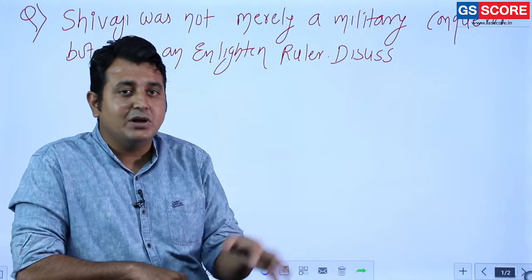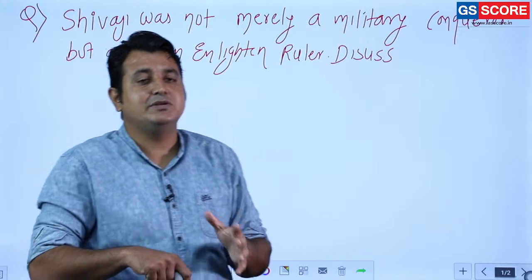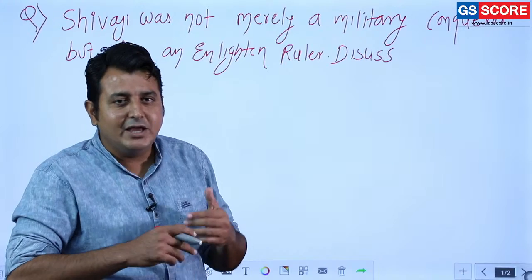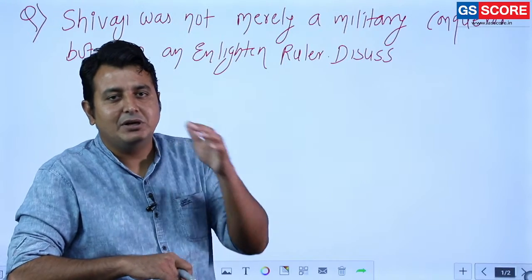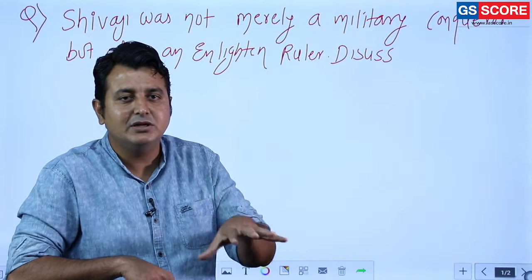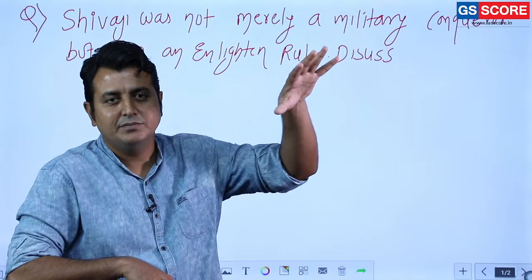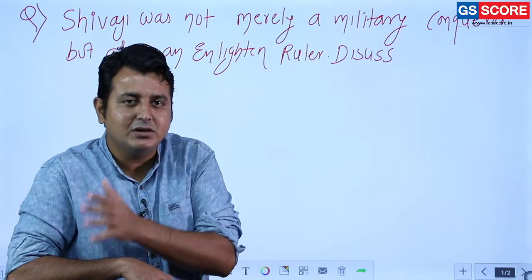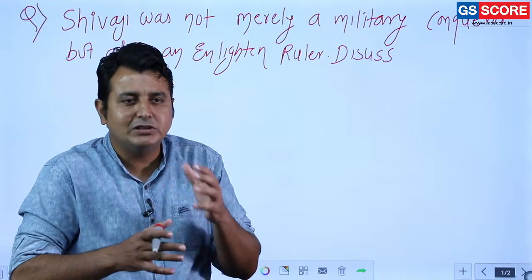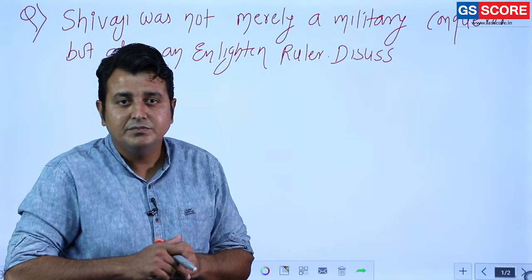Even the later Marathas, the word is used with Shivaji. In the later Marathas, basically the Peshwas and onwards, what the Peshwas did was expand the Maratha territory, but they failed to establish the administration there. They failed to establish other policies there. So that is considered a military conqueror. Was Shivaji a military conqueror only? Of course not. He was a military conqueror because without conquering, how is it possible to form a kingdom?